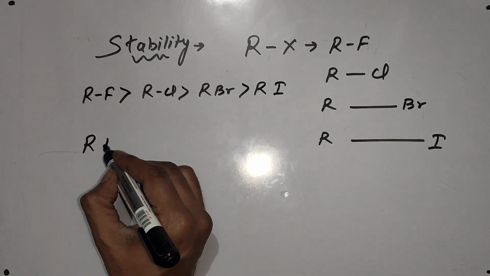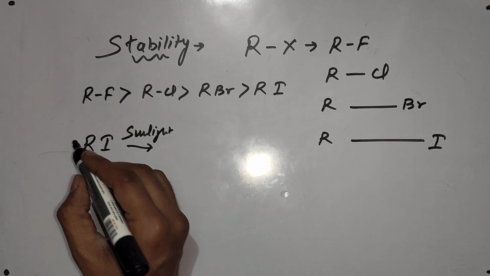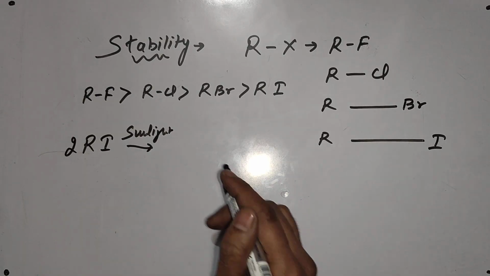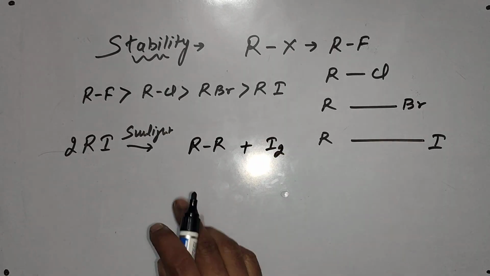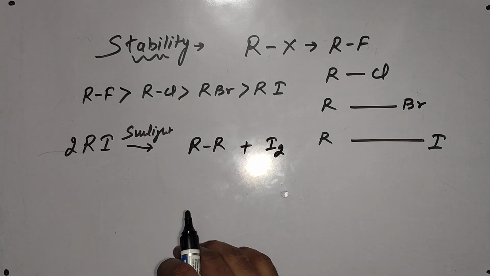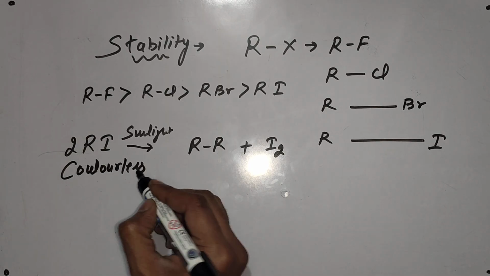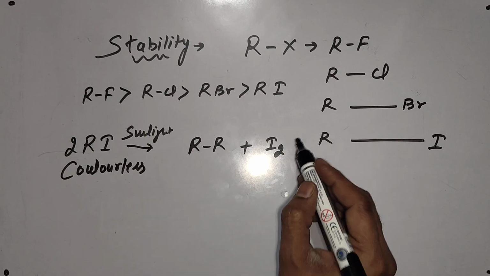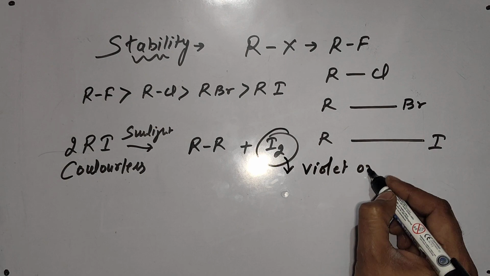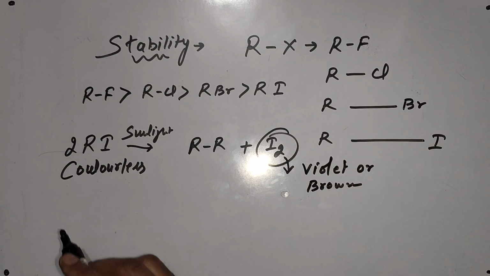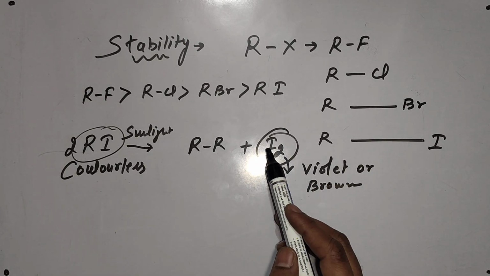So when you place RI in sunlight, the bond between R and I breaks and it creates R-R and I2, meaning alkane and iodine get separated. That's why at the start it was colorless, but due to this dissociation, the color of iodine develops, that is violet or brown. So colorless RI becomes violet or brown due to generation of iodine. Now why is this happening?